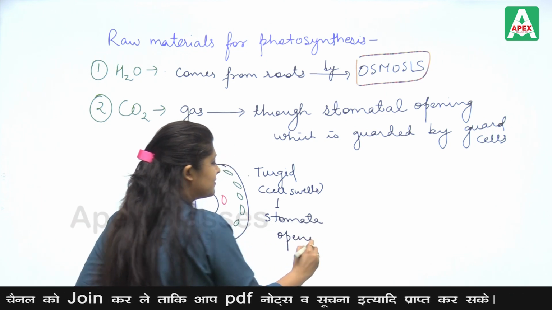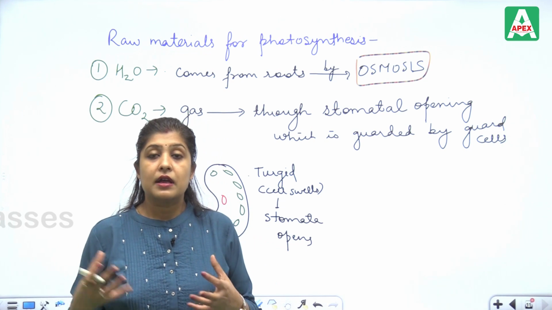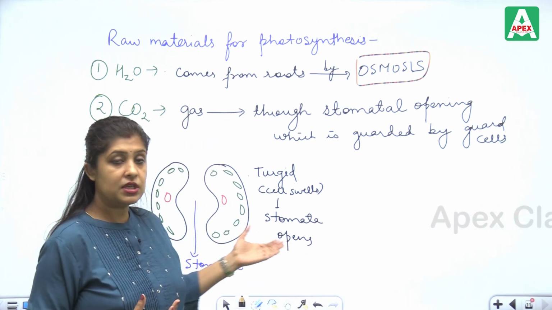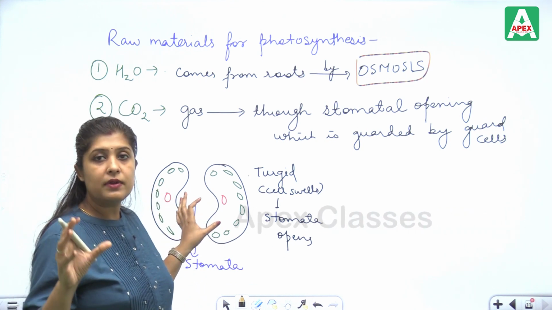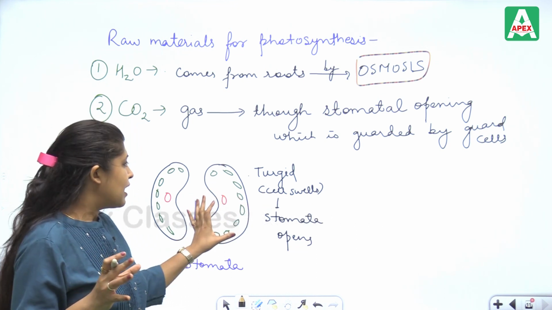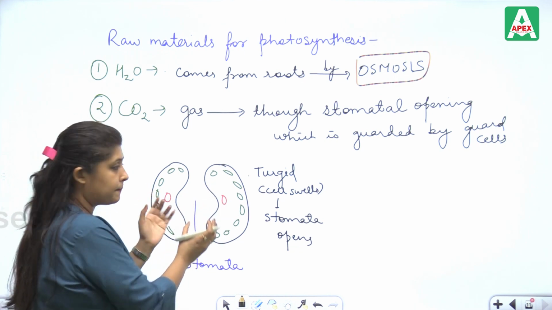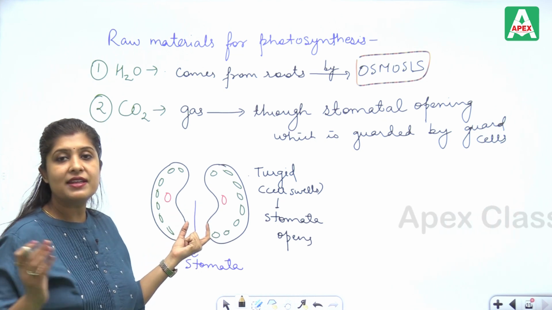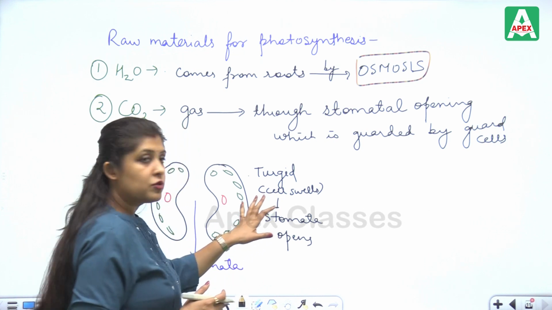During the daytime, when all things are available, that is CO2, water, chlorophyll, in that condition these guard cells present in the lower epidermis become turgid and swell up. After swelling, they open the stomatal opening. Through the stomatal opening, the various gaseous exchanges take place. During the daytime, mostly it happens.